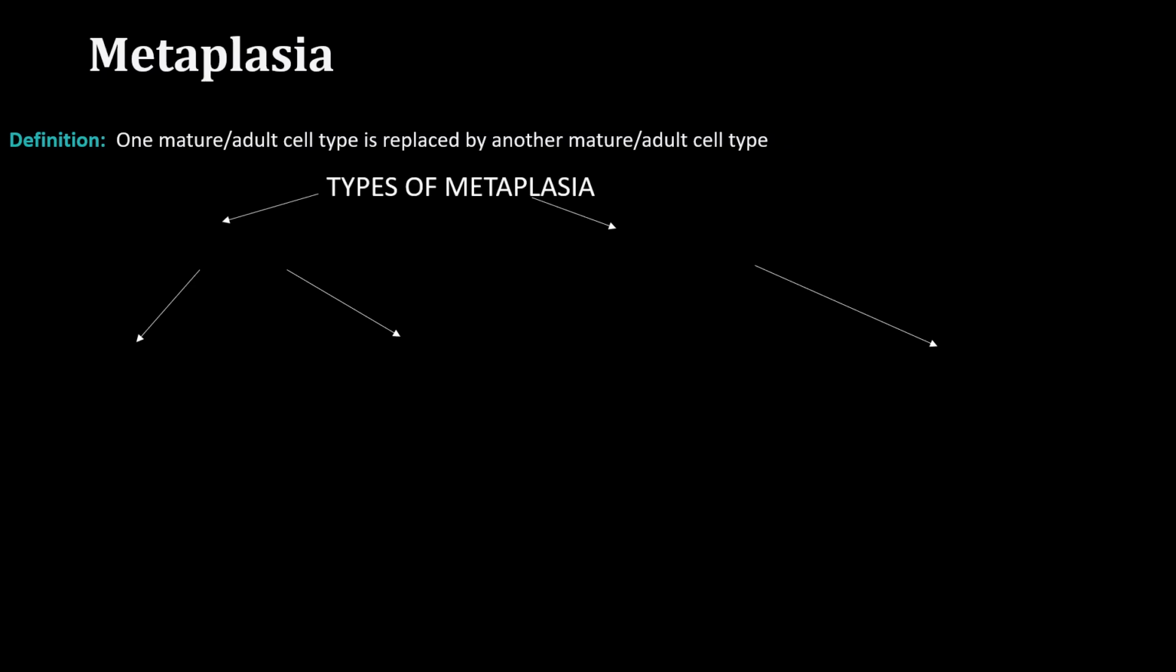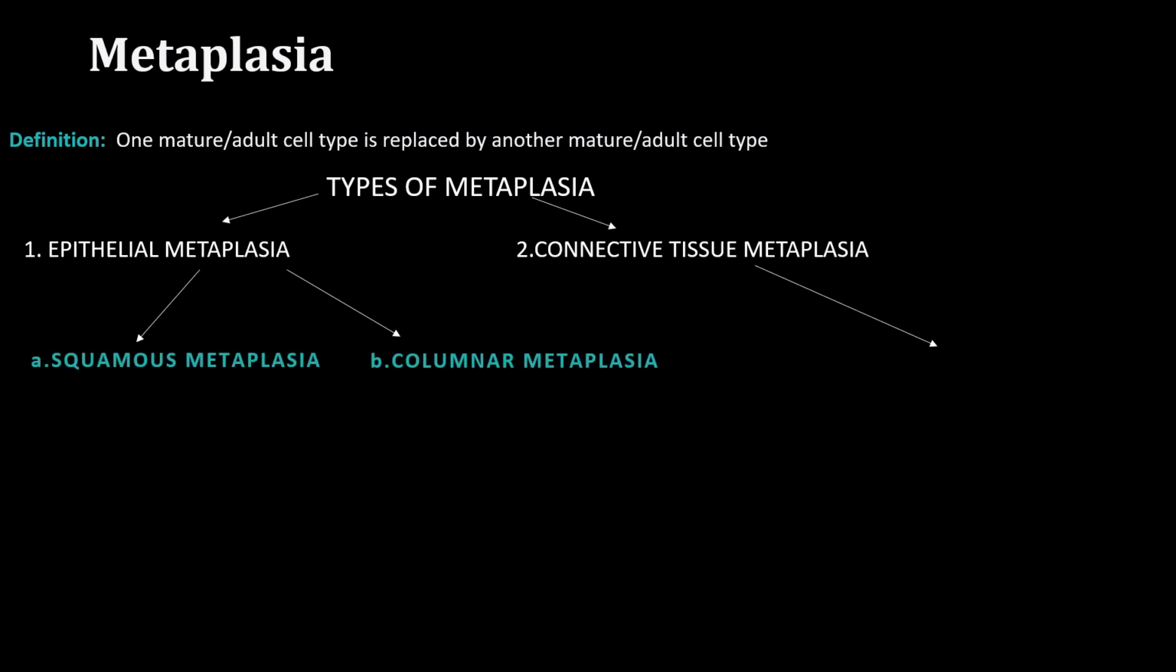So now let's talk about the classification. What are the types of metaplasia? There are two main types of metaplasia. We have the connective tissue metaplasia and the epithelial metaplasia. So epithelial metaplasia and connective tissue metaplasia are the two main types of metaplasia. Now let's classify epithelial metaplasia. Epithelial metaplasia is broadly divided into two main types. We have the squamous metaplasia and columnar metaplasia, whilst the connective tissue metaplasia is divided into three main types: the osseous metaplasia, the cartilaginous metaplasia, and the myeloid metaplasia.